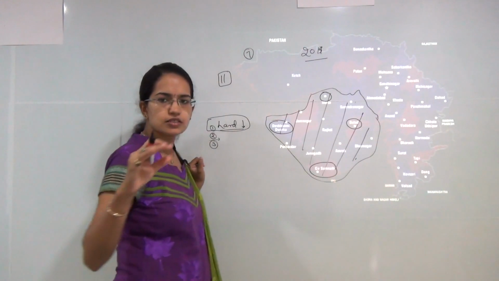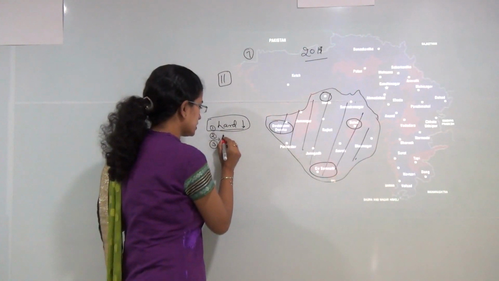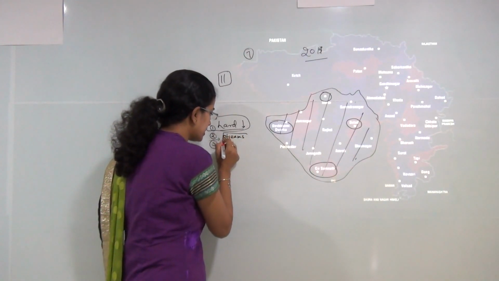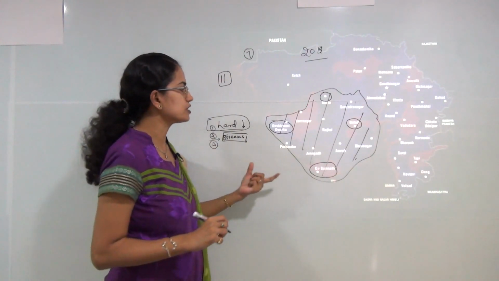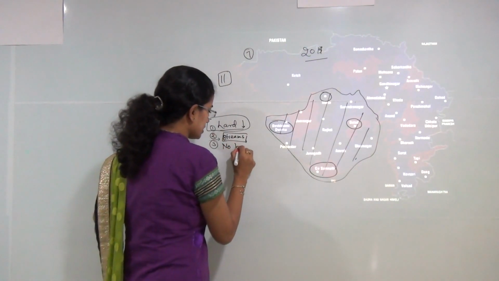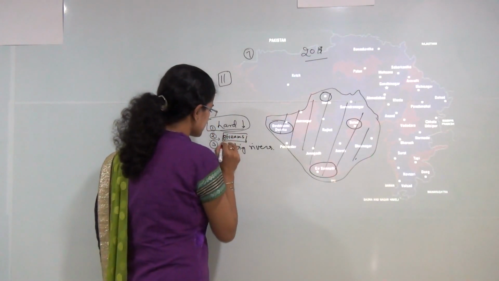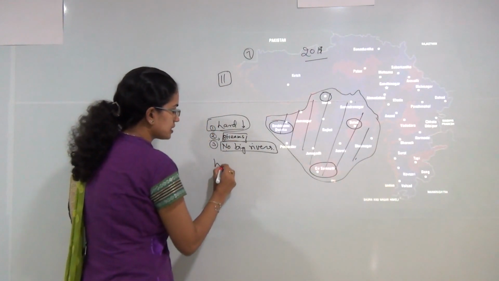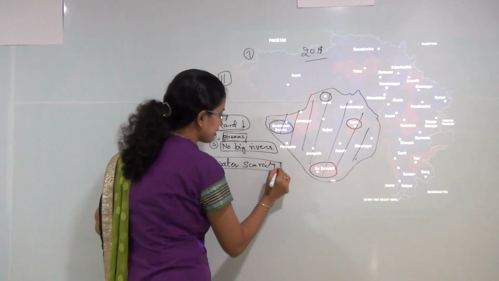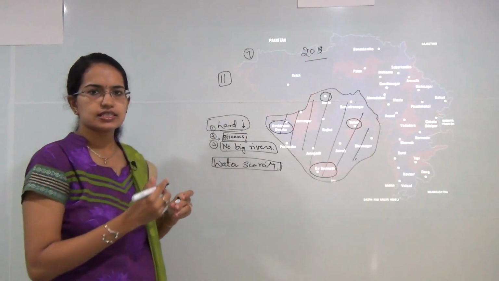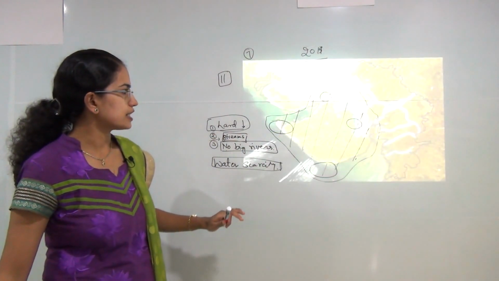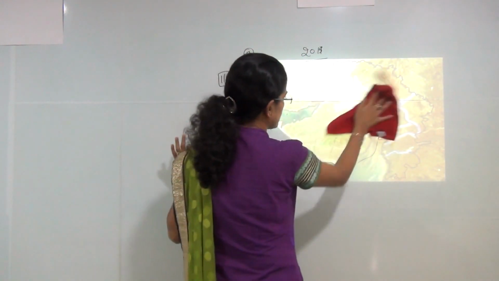Again, you have numerous small rivers that are found in this region. Or I could say these small streams, it would be suitable that I use the word streams rather than rivers, because there are numerous streams which are very small and there is no big river in this region. All these lead to the problem of water scarcity in the region. Since there is an acute water shortage, the per capita water availability in this region is very low as compared to the remaining Gujarat.